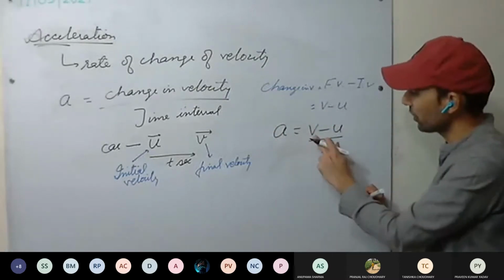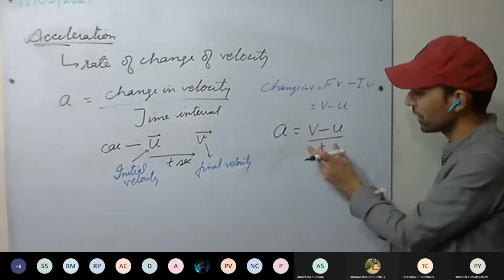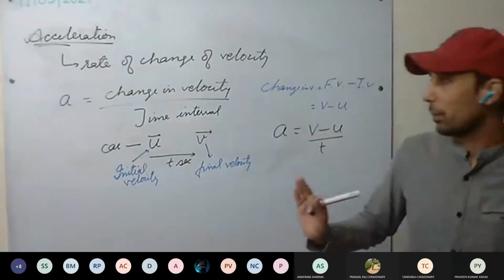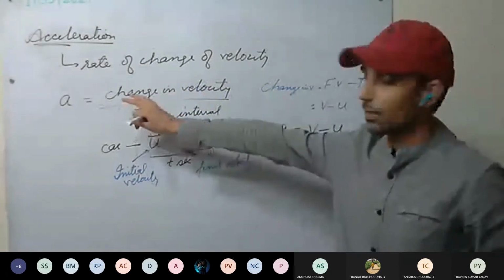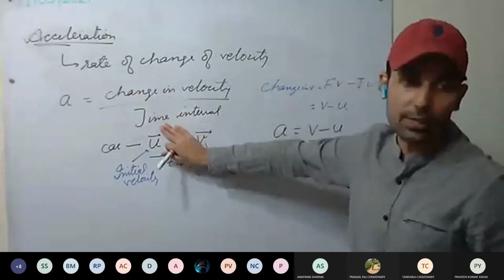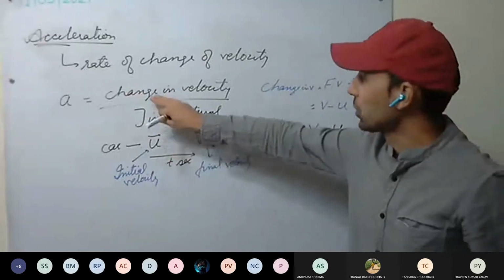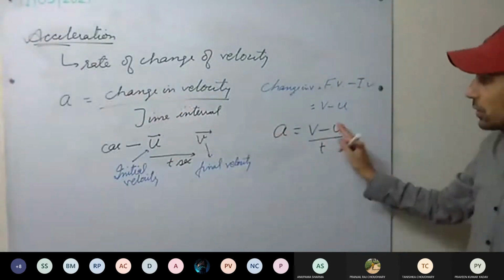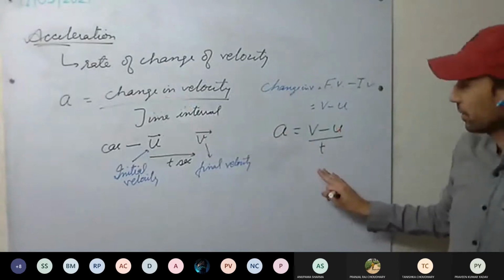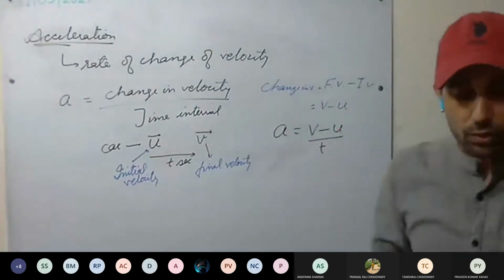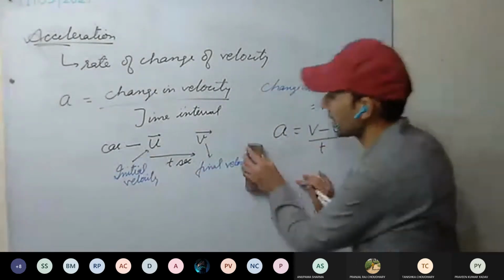So acceleration is v minus u by t, change in velocity divided by time. This you all remember, acceleration basics. Acceleration equals change in velocity upon time interval. This we have to remember. Change in velocity is nothing but v minus u, and the time interval taken is t. Now we can use a different representation of this.